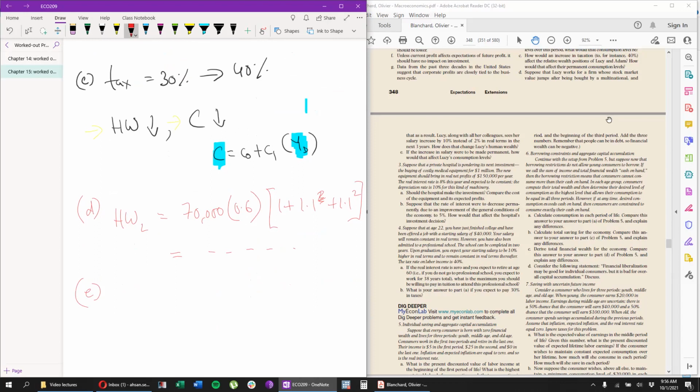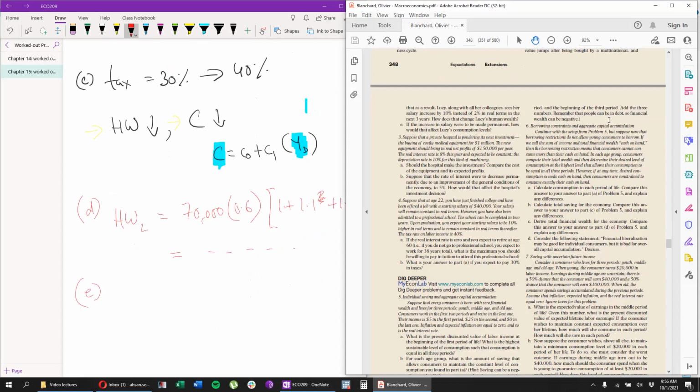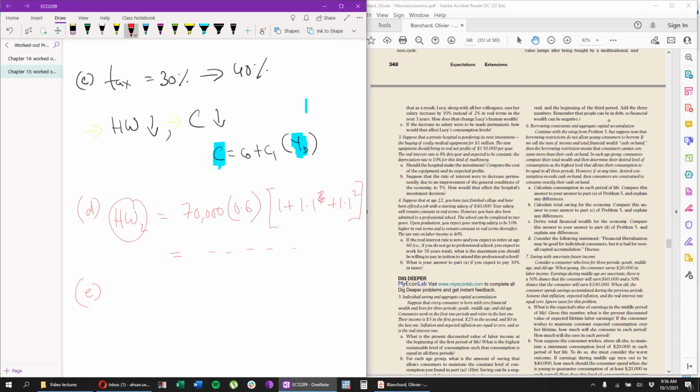And finally, part E, if the increase in salary were to be made permanent, how would that affect Lucy's consumption level? Well, consumption will go up as well, of course. Since human wealth is going up, that's disposable income, as a result consumption must also go up.